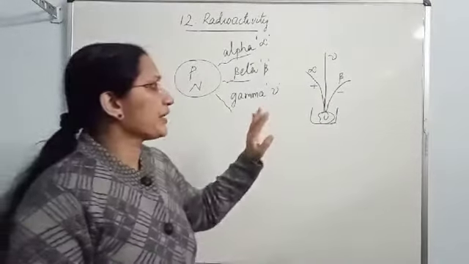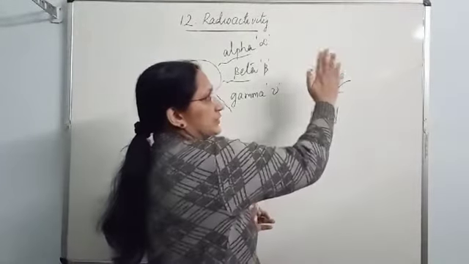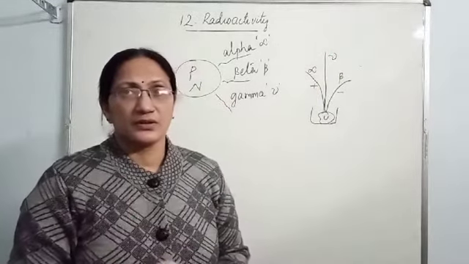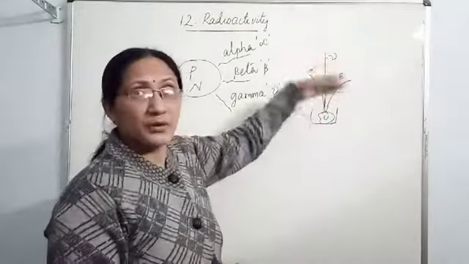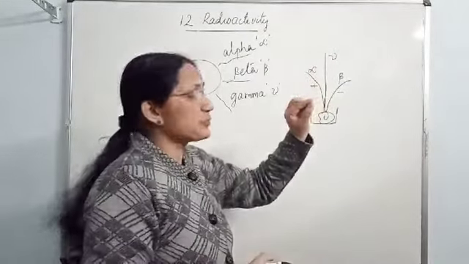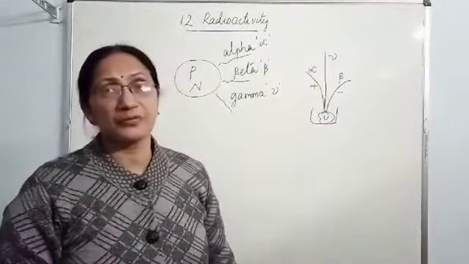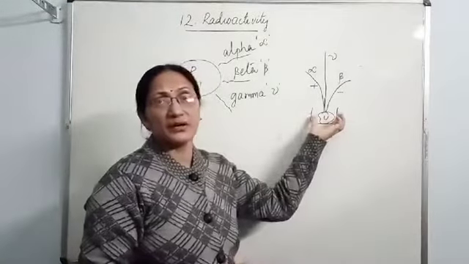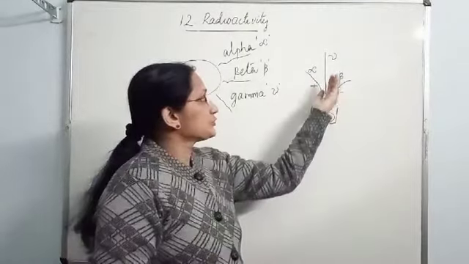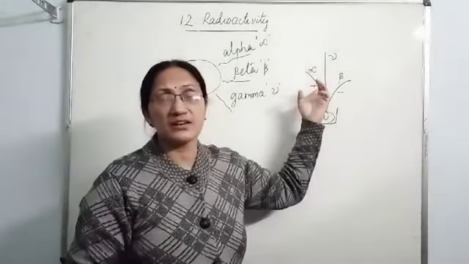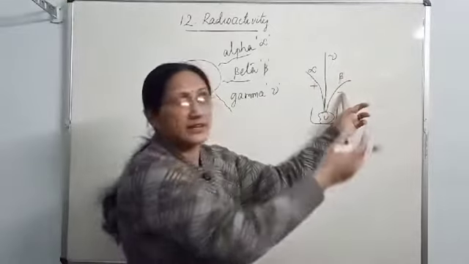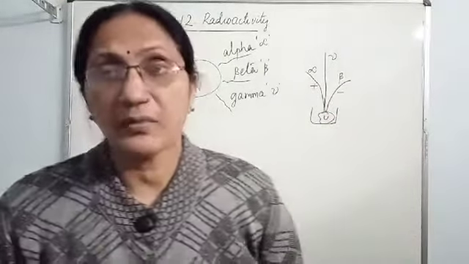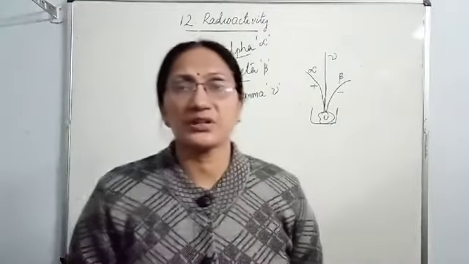For that you may keep one north pole on this side of the board and on the back side you can keep the south pole. Here the north pole, back side south pole. So from north pole to south pole some magnetic field lines will pass. In that field if you keep this uranium sample you will get the same result. Towards the left side alpha particles will deviate and towards the right side beta, and which goes straight is gamma radiation. So this is the conclusion.